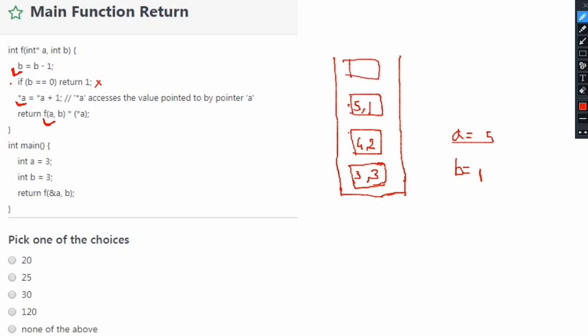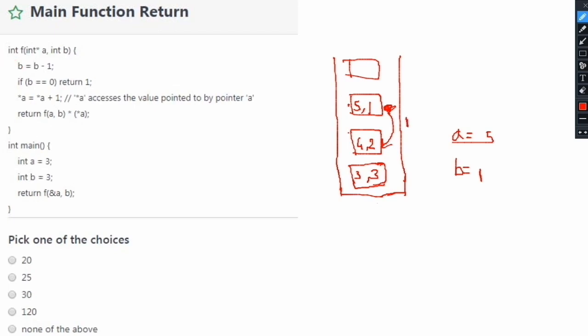Now again, in the next recursive call, the value of b is decremented by 1. Originally the value of b for this function is 1. When we decrease it by 1, it will become 0. So this condition will get satisfied now. When b is equal to 0, we are returning 1. So from this function call, we are returning 1 to the previous function call.